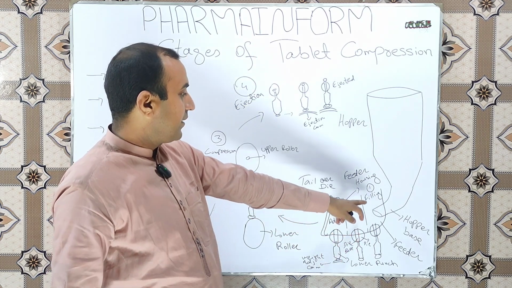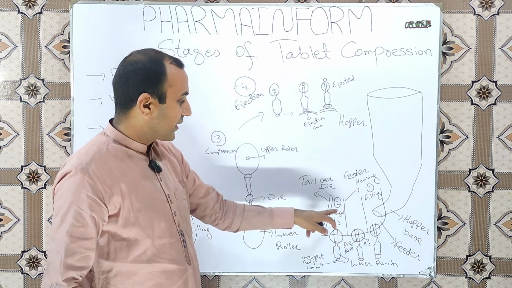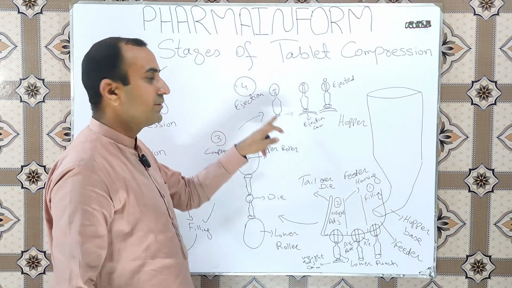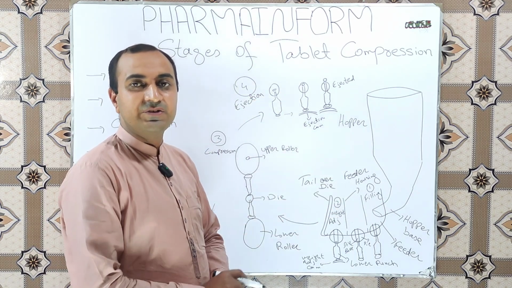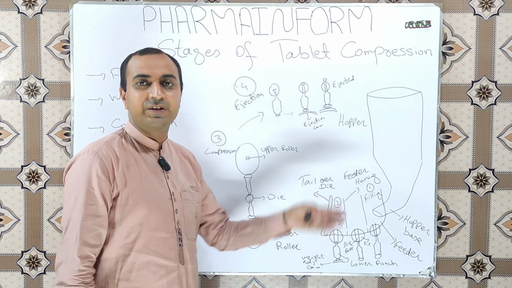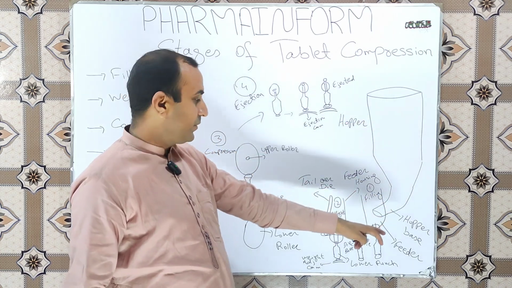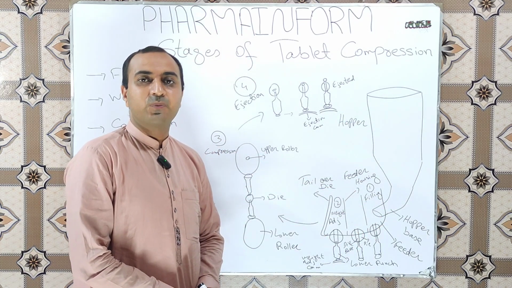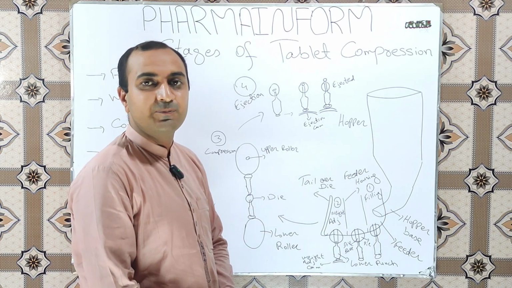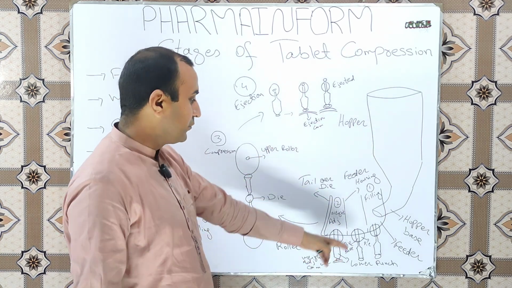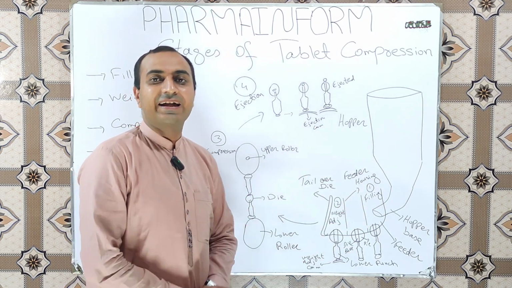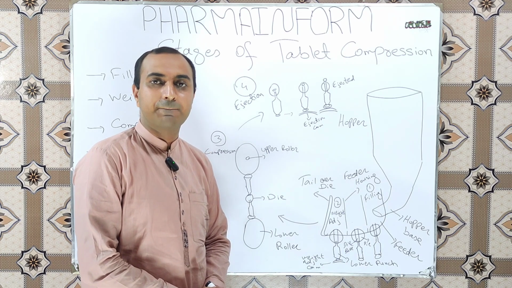You can clearly understand: first is filling, second stage is weight adjustment, third is compression, and fourth is ejection. Now I will explain each stage briefly. The first stage of tablet compression is filling. In the filling stage, powder or granules from the hopper flow into the feeder, and from the feeder the die cavity is filled with the powder or granules. This process of filling powder or granules into the die cavity is known as filling or feeding, and this is the first stage of tablet compression.